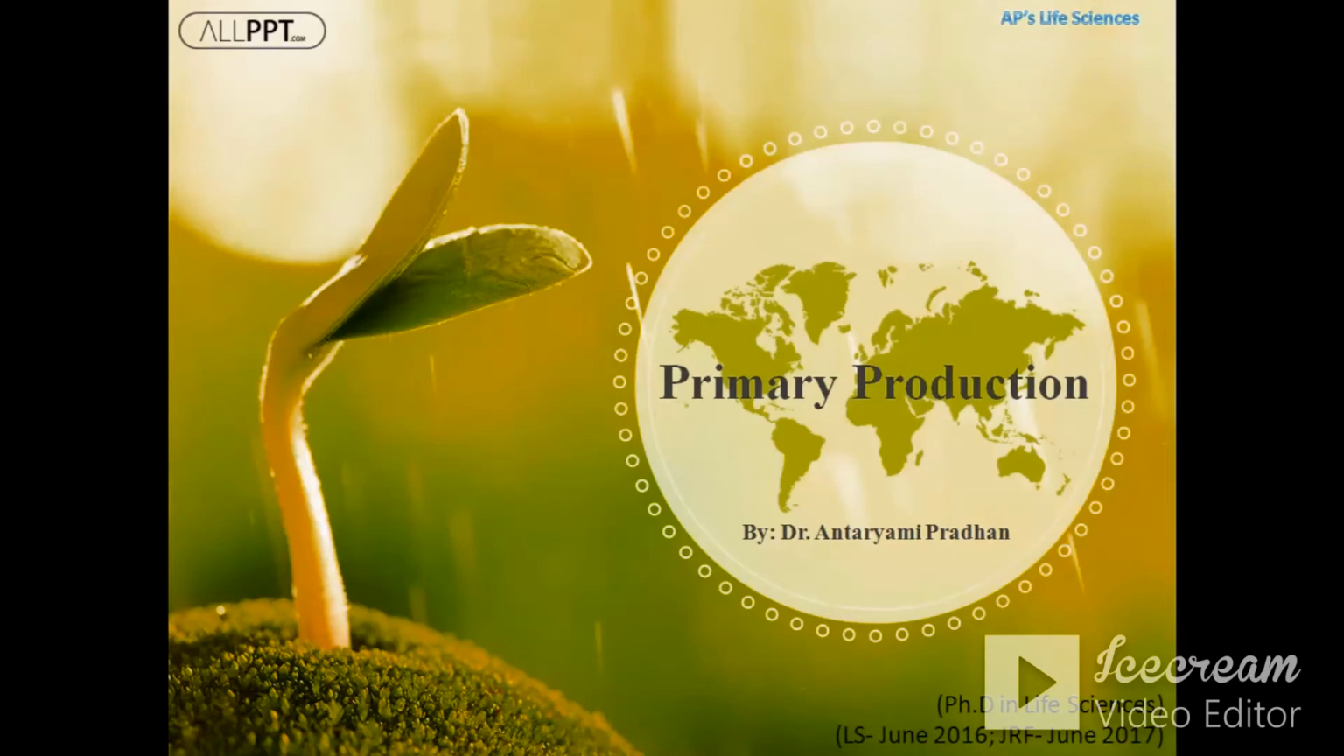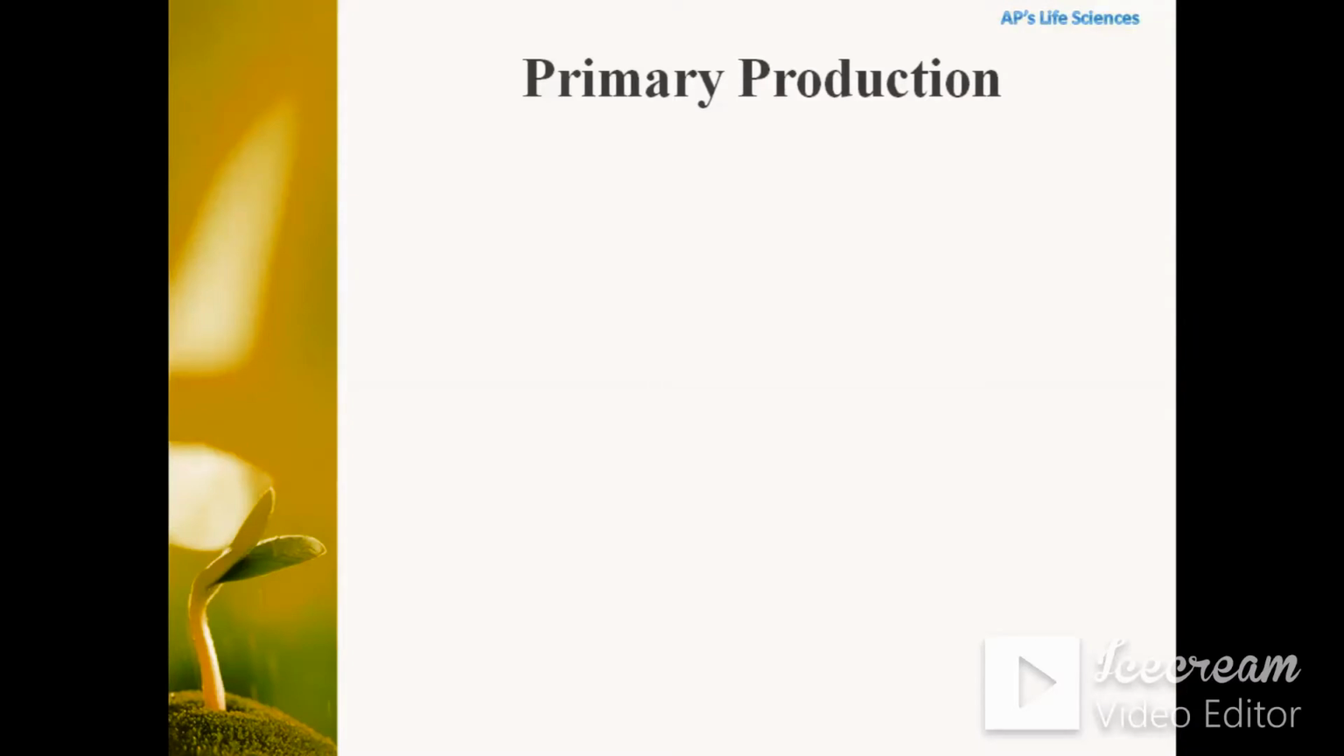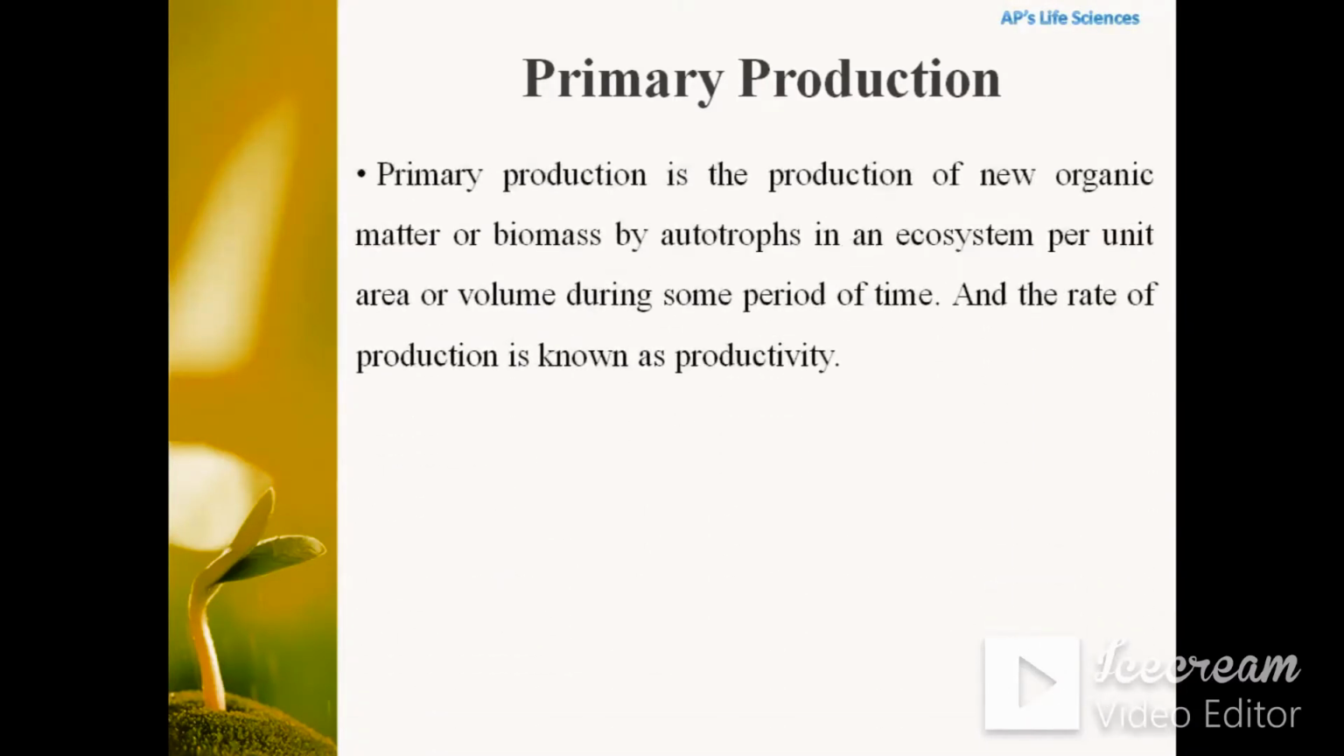In this video, I will explain about primary production in an ecosystem. So let's start. So what is primary production? Primary production is the production of new organic matter or biomass by autotrophs, specifically the green plants, in an ecosystem per unit area or volume during some period of time. And the rate of production is known as productivity.